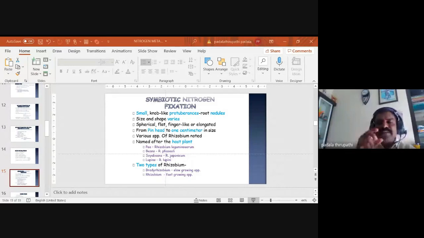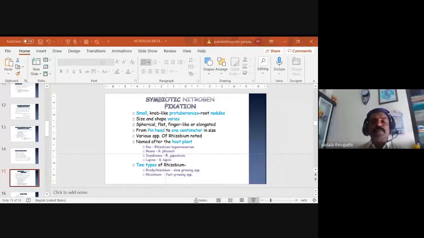And along with this, in these root nodules, the size may range from a pinhead to 1 centimeter. Whenever we observe the root nodules, the size may be 1 centimeter or pinhead size. The various species related to Rhizobium leguminosarum and other Rhizobium species are noted for producing the root nodules in leguminous plants.